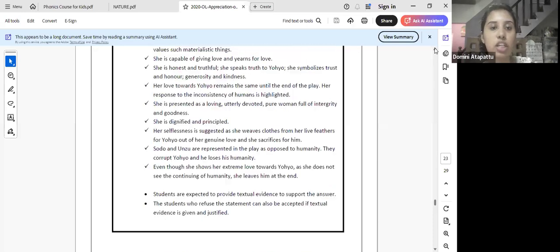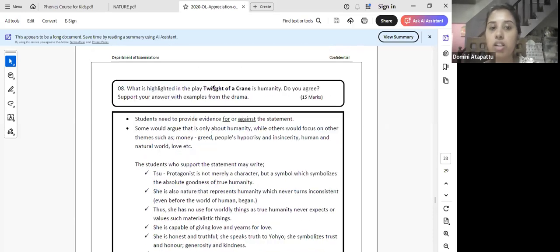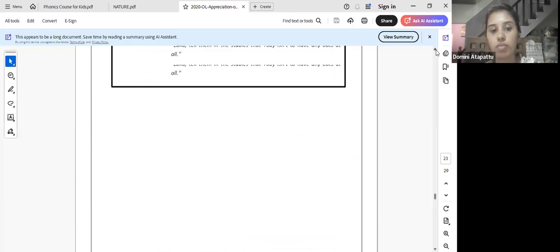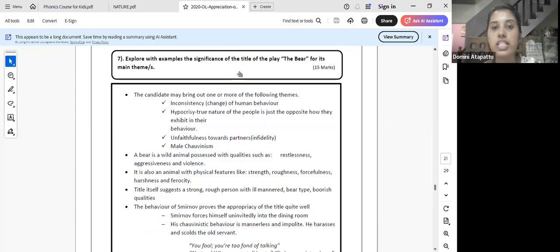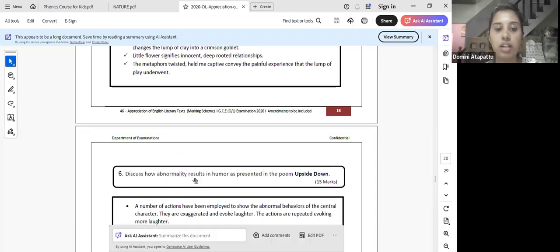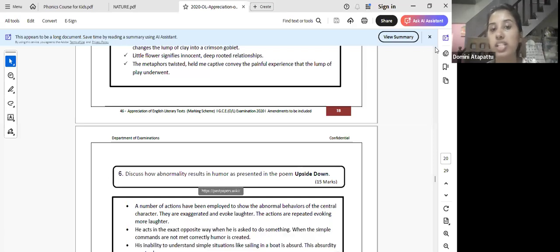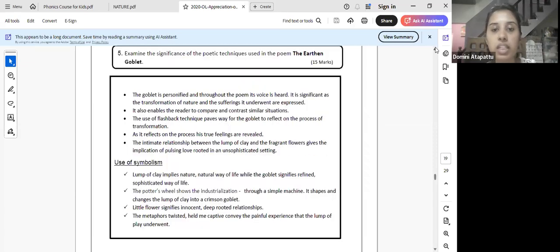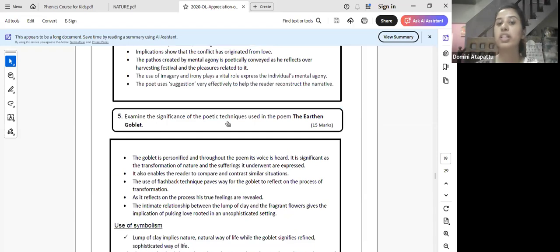Then let's look into Twilight of a Crane. Highlights humanity theme. Significance of the title, see, Giravati, for its theme. Then upside down, okay? How abnormal results in humor. Theme based, you can explain it using the techniques. Then another question, okay? Significance of the poetic techniques used in the Earthen Goblet. So it's a technique based question.